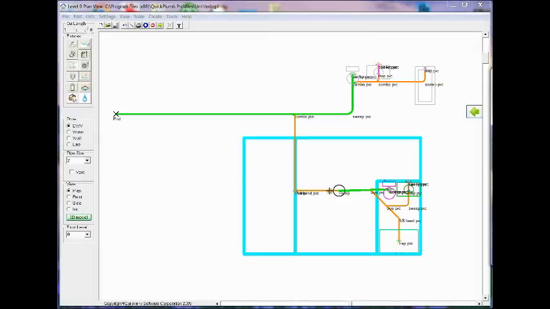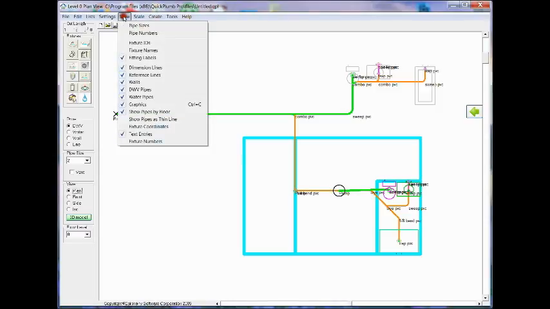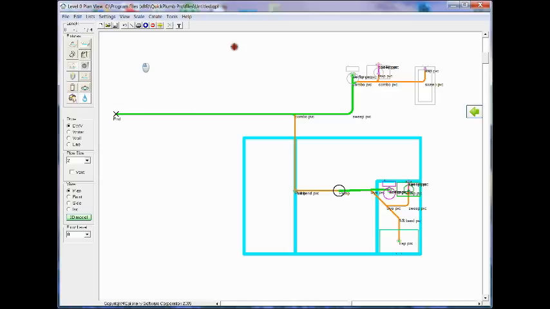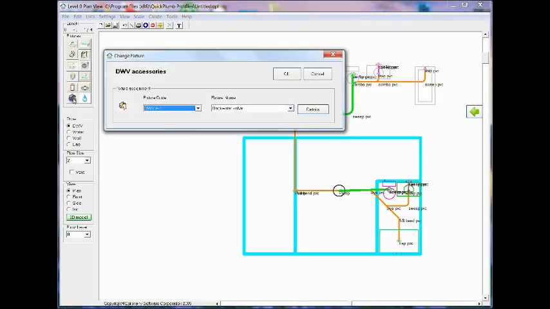And now we'll go ahead and place a check valve after the pump, which is very important. So to do that, I'll just right-click accessories, select my valve, click OK.